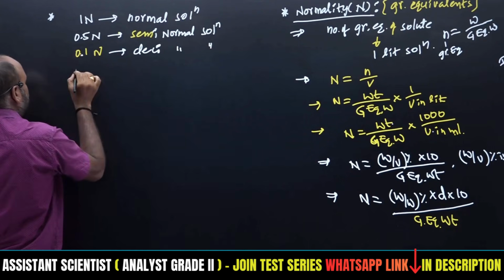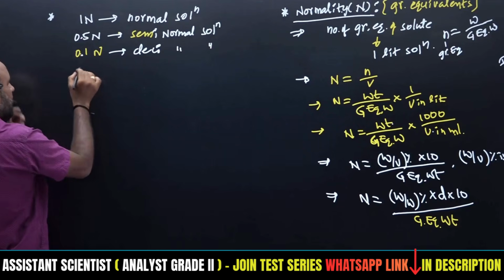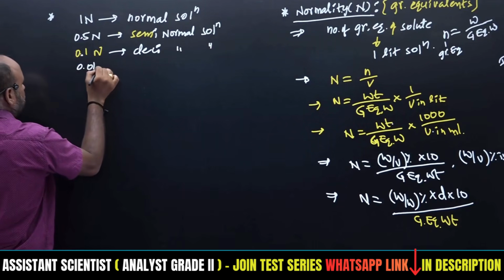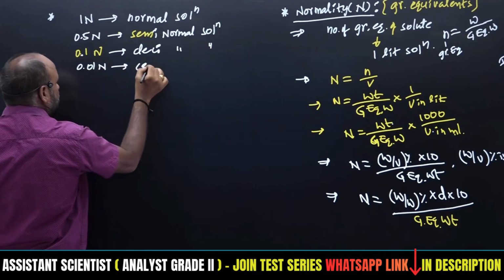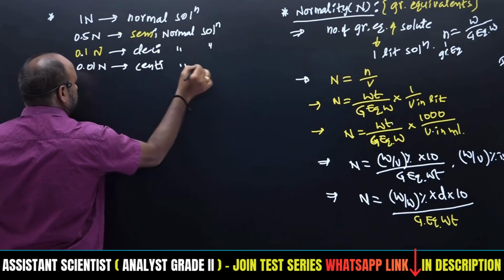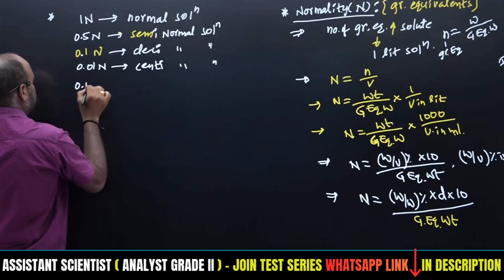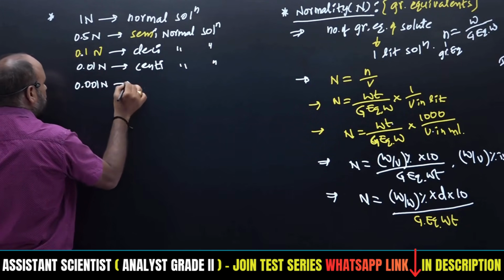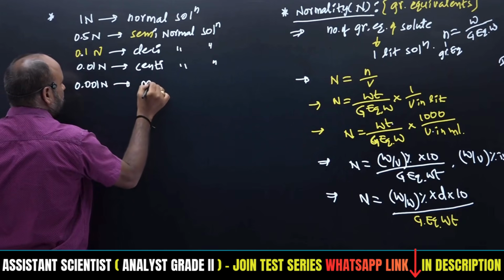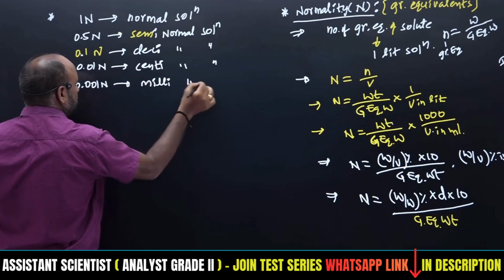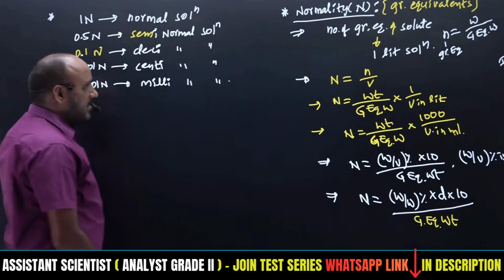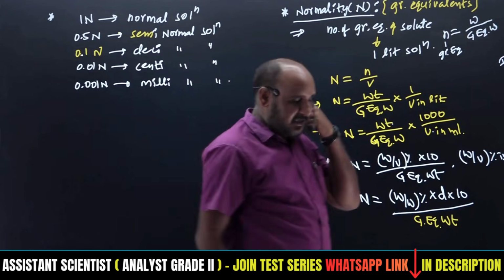Normal means nothing but normality. 0.01 normality is a centi-normal solution. 0.001 normality is a milli-normal solution, similar to molarity also.